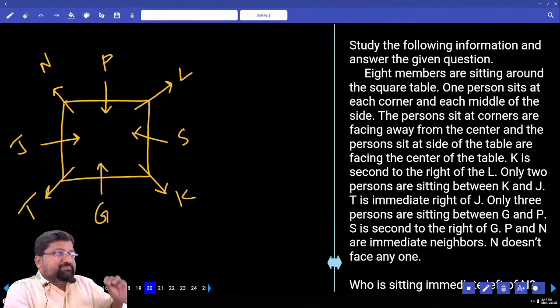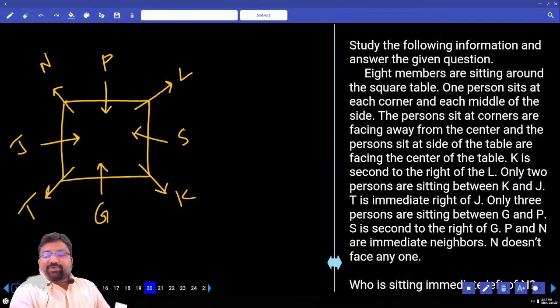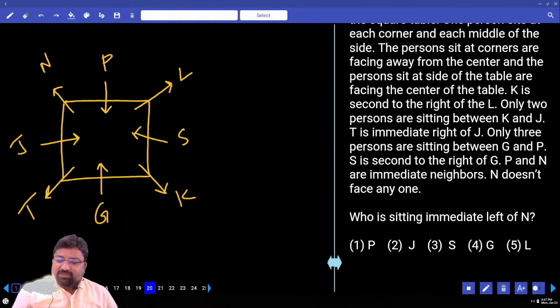Smaller questions, have some patience. Read them, do it. Clear? Prelims level obviously will have this kind of question. Who is sitting to the immediate left of N? Immediate left of N is J.